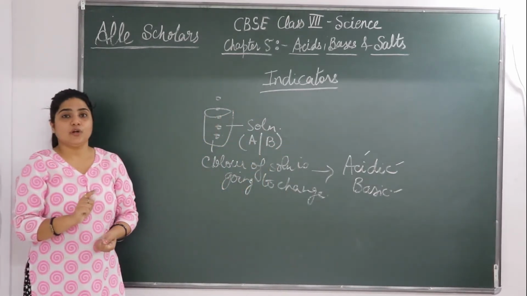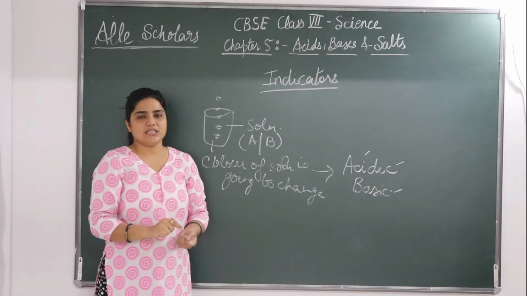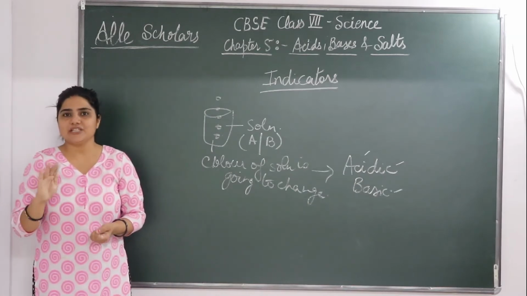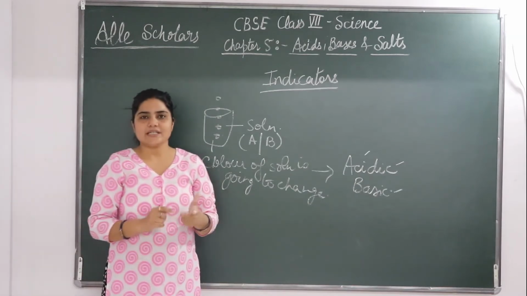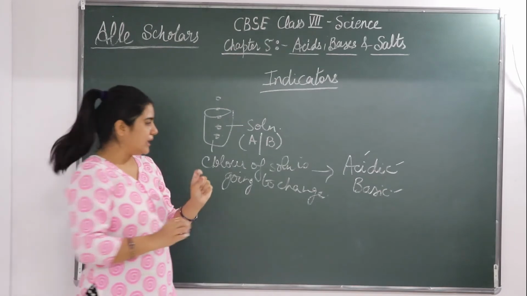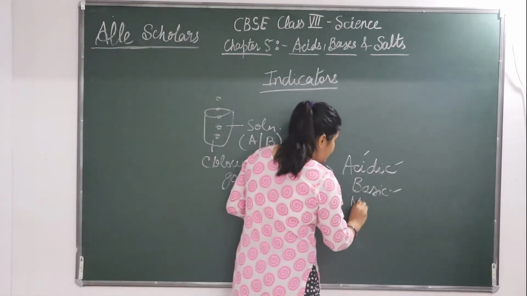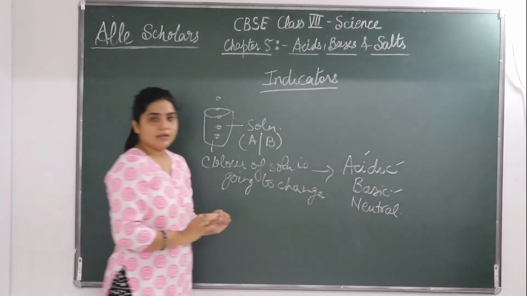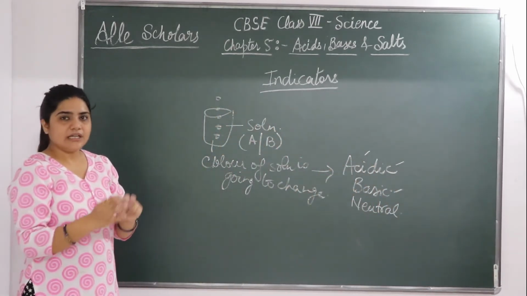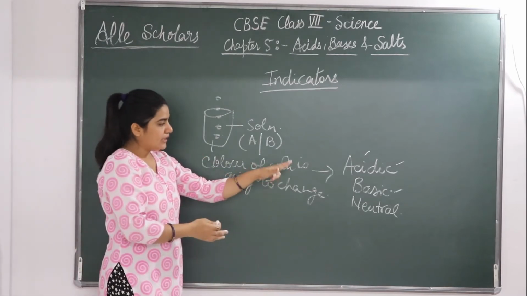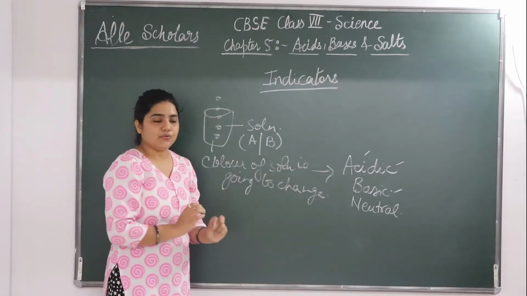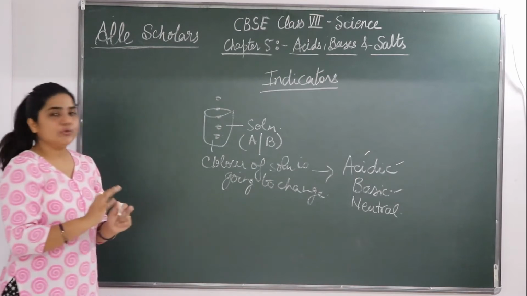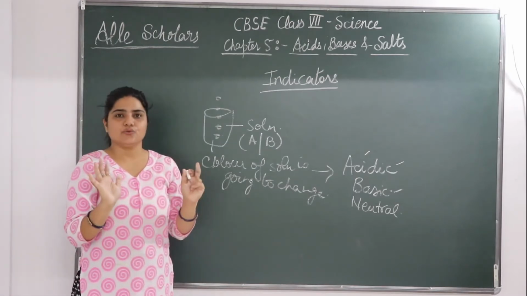And sometimes what happens, there is no change in the color, कोई कलर में चेंज नहीं है, तो वैसे सब्सटेंस को what we call them a neutral substance. Okay, neutral. We will be talking about acid, base and neutral, all three. Okay, neutral, कोई change नहीं, it's neutral.